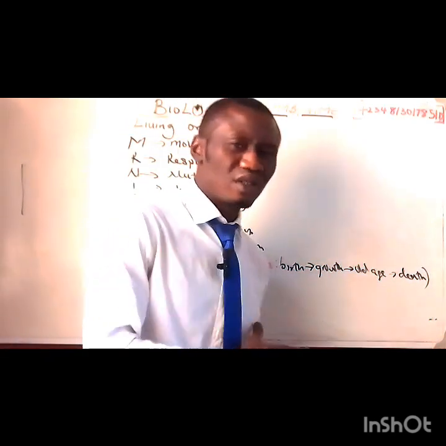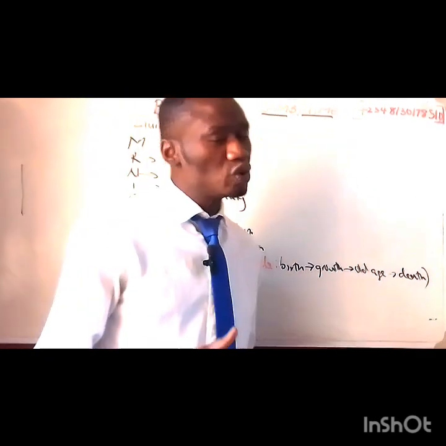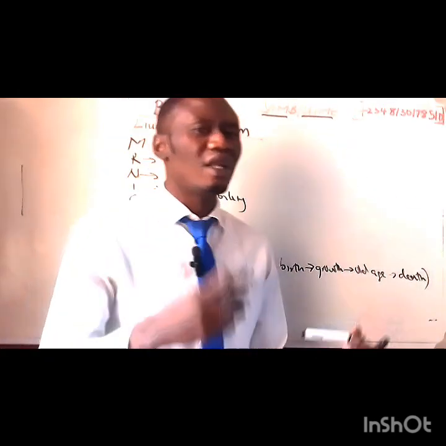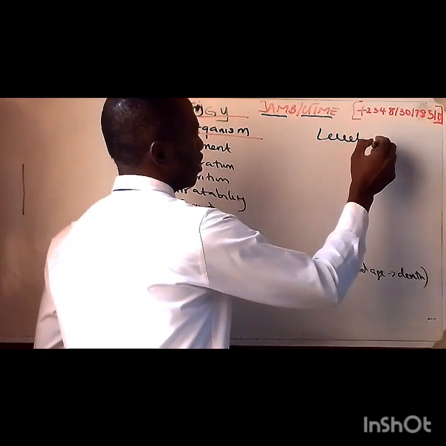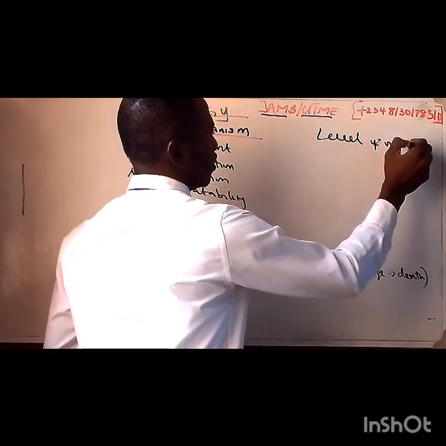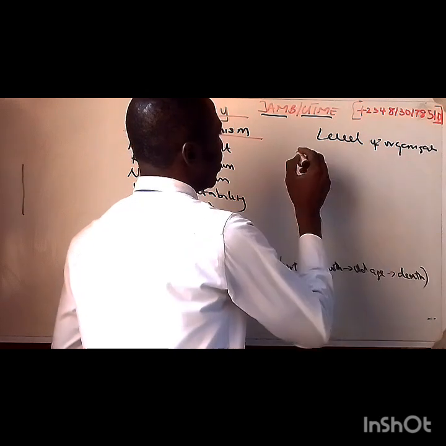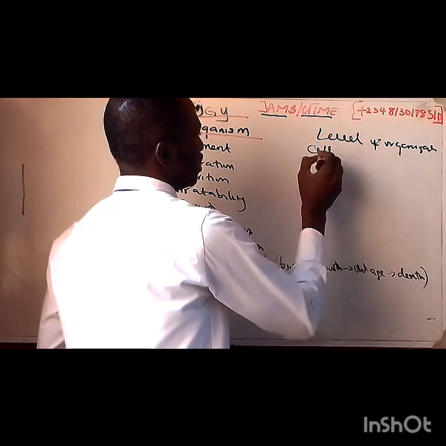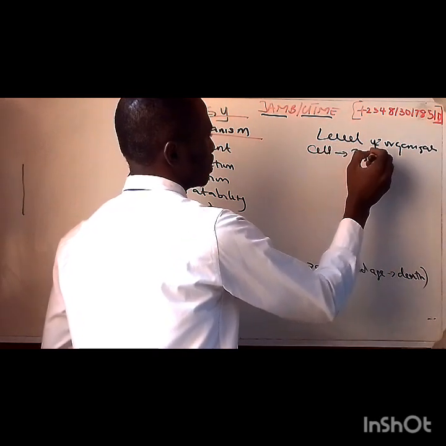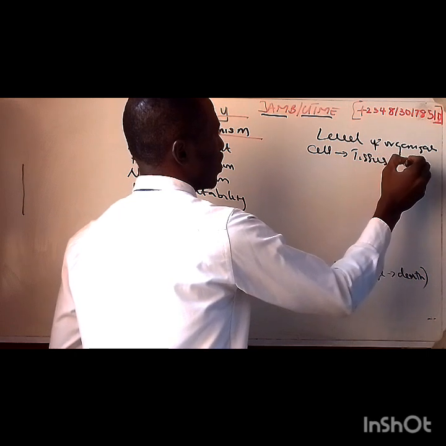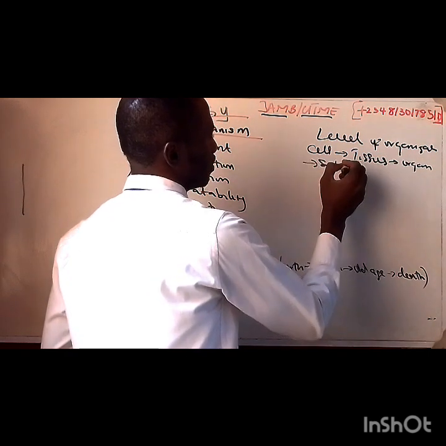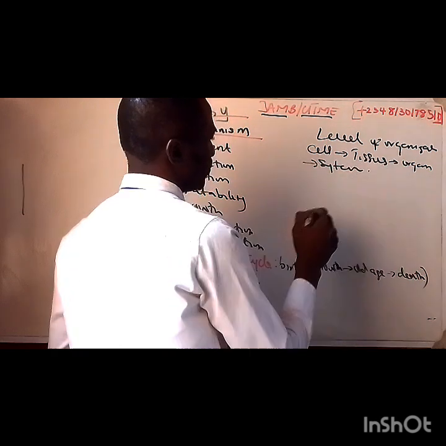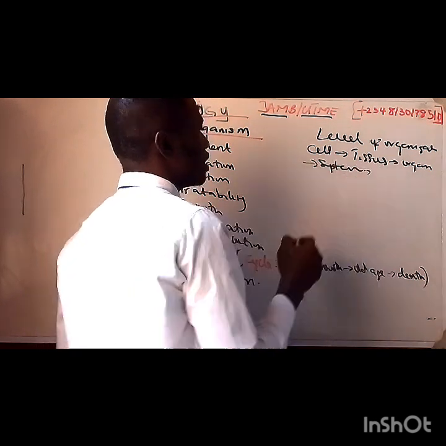And then in this aspect also, JAMB wants you to know about the levels of organization. In the levels of organization, we have the cell, which leads to the tissues, and then we have the organ, and then we have the system.